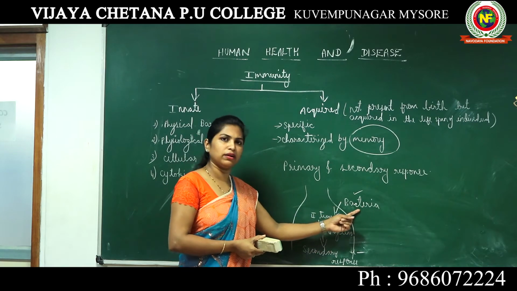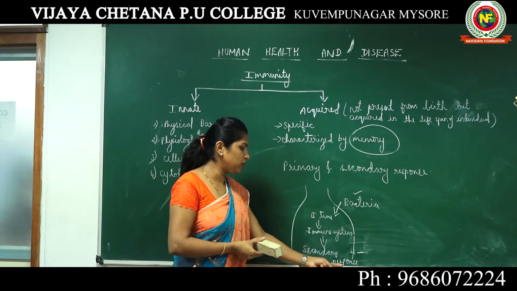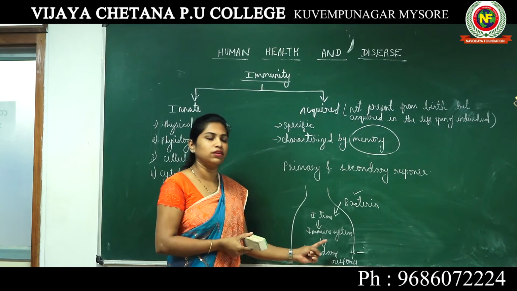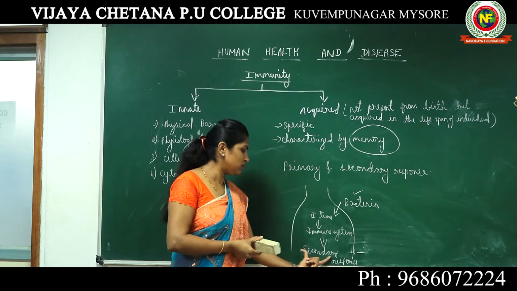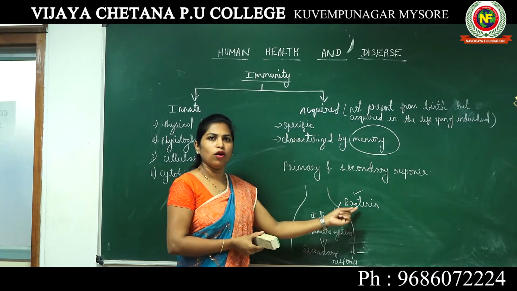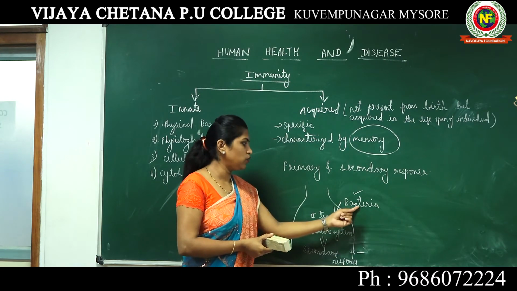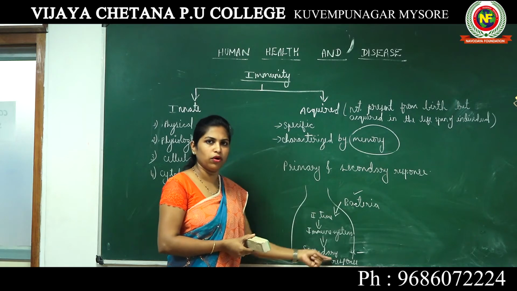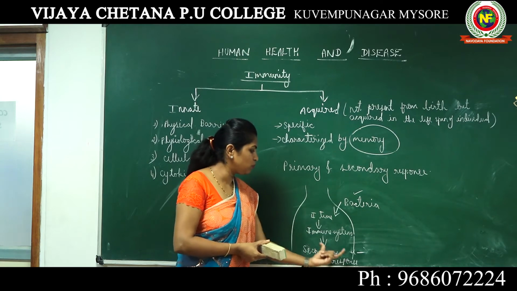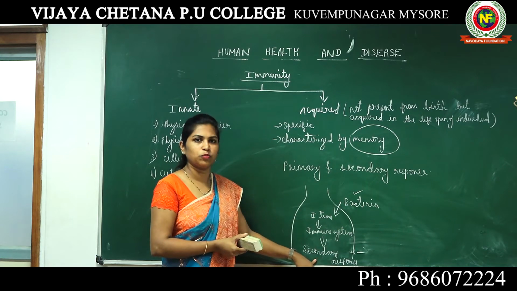However, when the same bacteria is attacking your body for the second time, the response produced by your immune system is known as secondary response, because this is the second encounter of the same bacteria. So the response produced by your immune system for the same bacteria is known as secondary response.